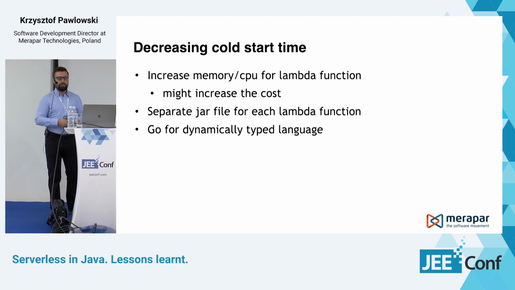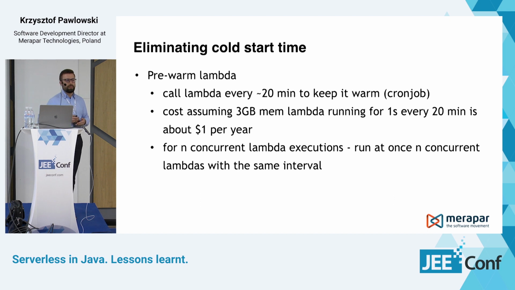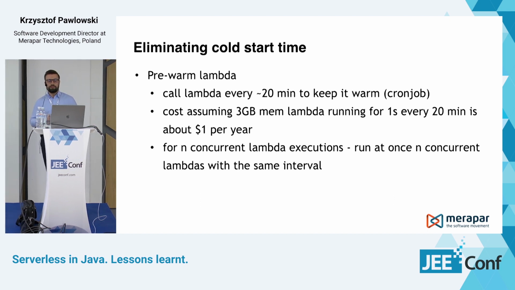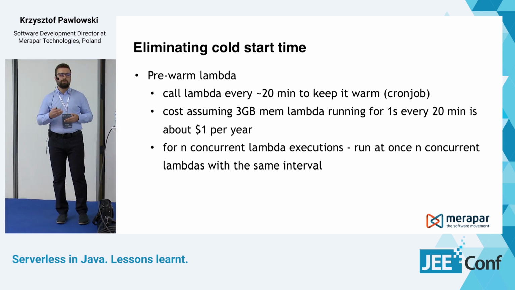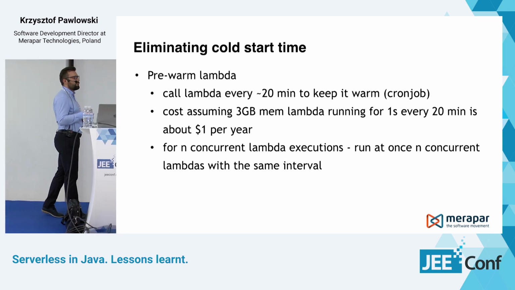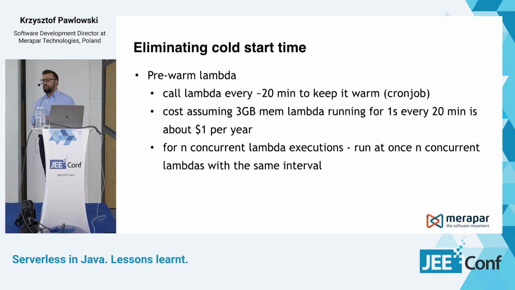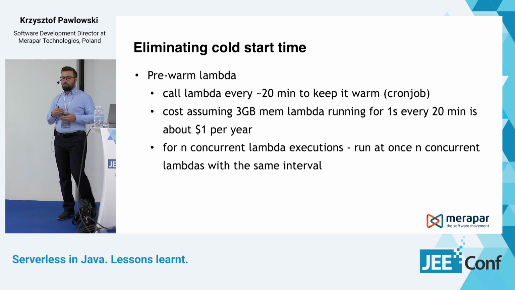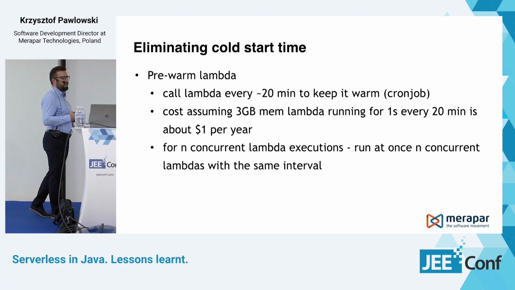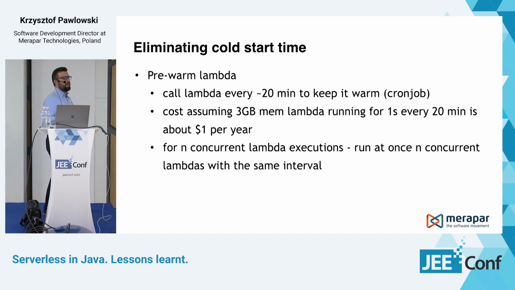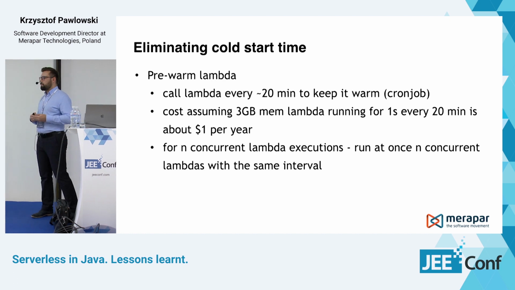But how can we eliminate the cold start? We can pre-warm the Lambda function by calling it about every 20 minutes to keep it warm. As we could see in one of the previous diagrams, if you keep your Lambda function being triggered more often than every 20 minutes, then your execution environment should stay alive, so you shouldn't experience a cold start effect. One might say that it might be expensive if you're calling your Lambda function all the time for a year.